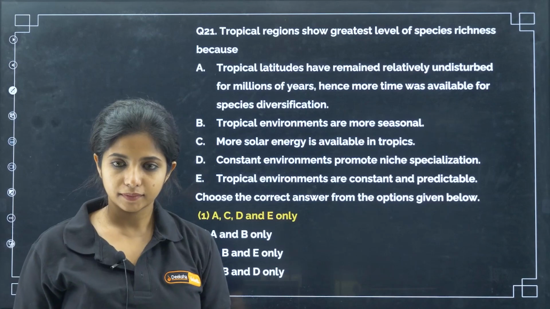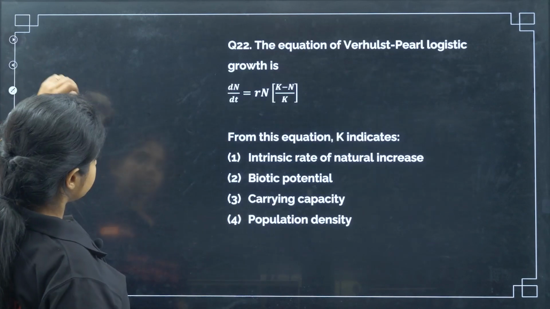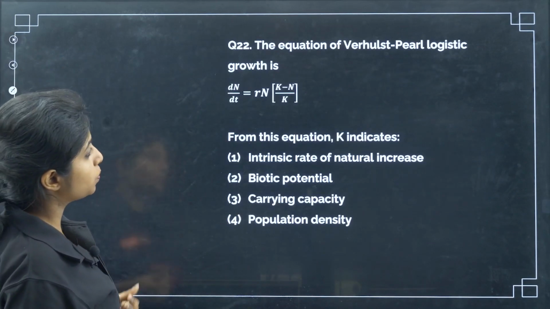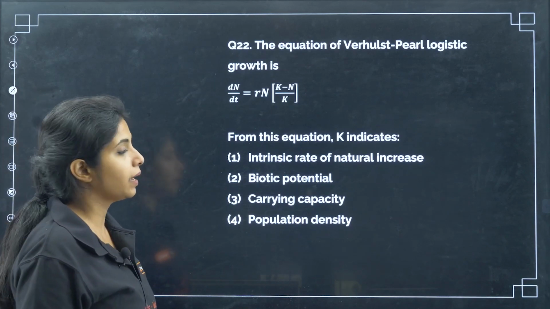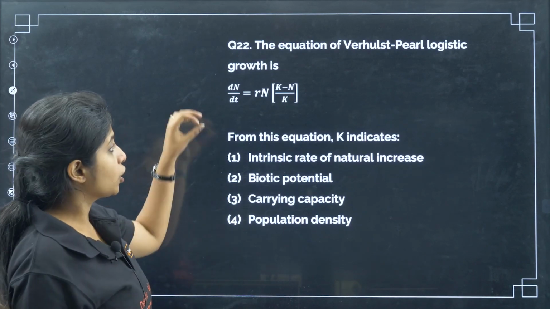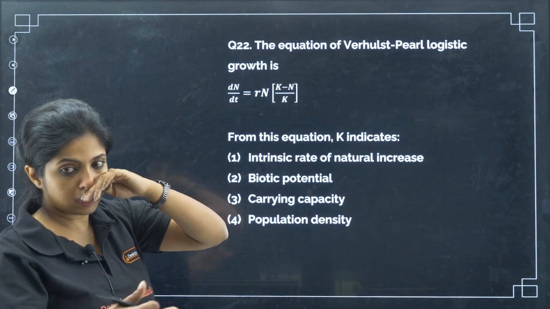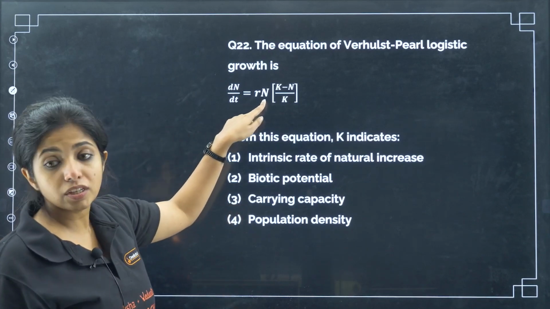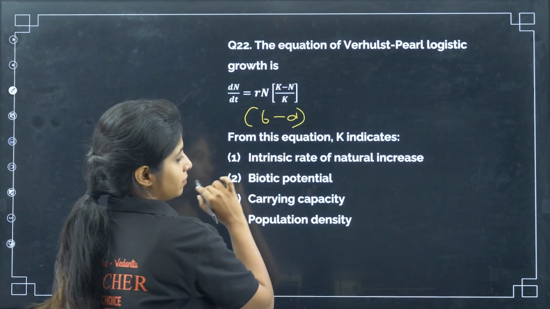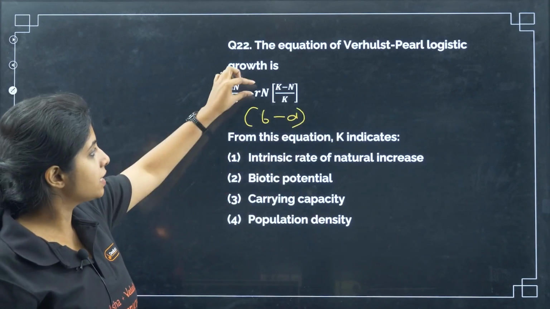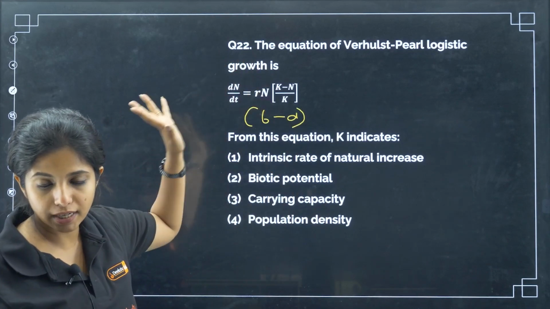Okay? Yes. Now, the equation of Verhulst-Pearl logistic growth is dN/dt = rN(K - N)/K. dN/dt, you are talking about the change in the population density after time t. Where r is what? Intrinsic rate of natural increase. That is birth rate minus death rate. Simple. And N is the population size, the initial population size that you had.